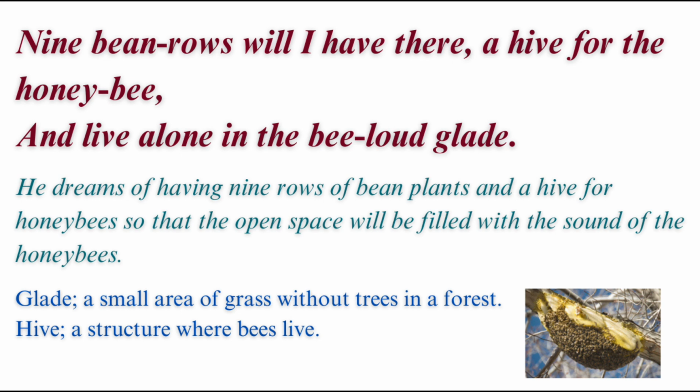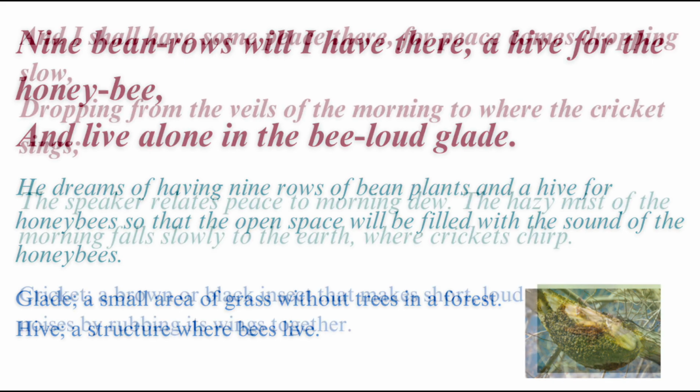He wants some buzzing sound in that place where he will live alone. Because on that island he will live alone, therefore he will make a hive so that there will be some buzzing sound in that empty place.